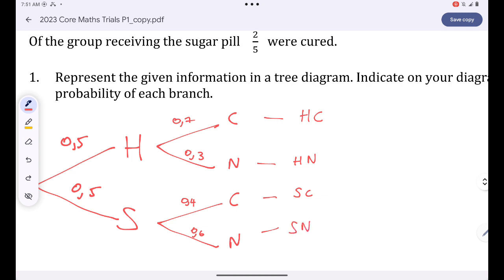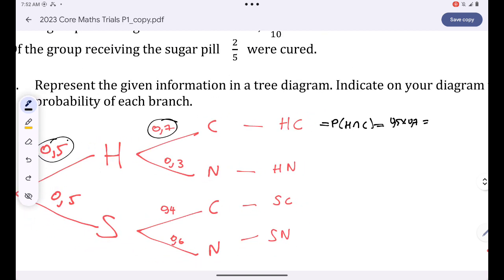So the probabilities are as follows. The probability of taking a headache pill and being cured is 0.5 multiplied by 0.7, which is equal to 7 over 20.